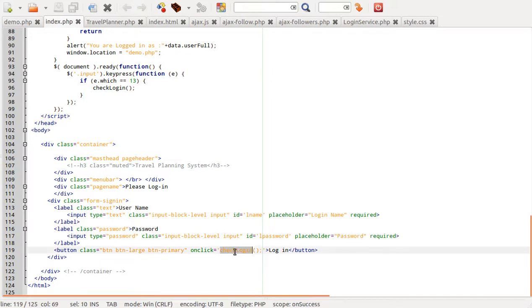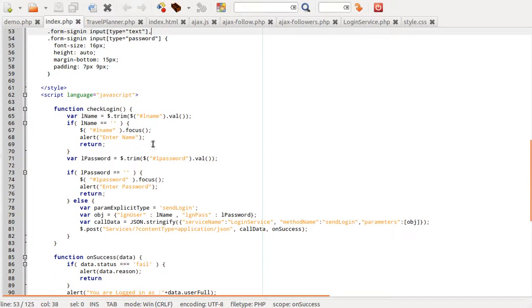And here comes the function checkLogin. In checkLogin, we are checking that the username is present and password is present, and if both are present, we are calling this class name, loginService, and here is the method name, sendLogin.